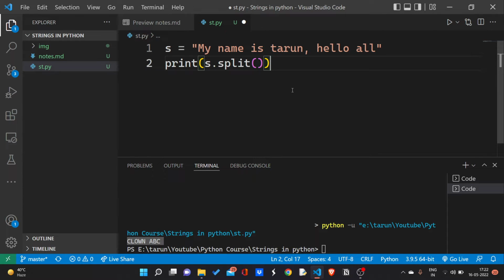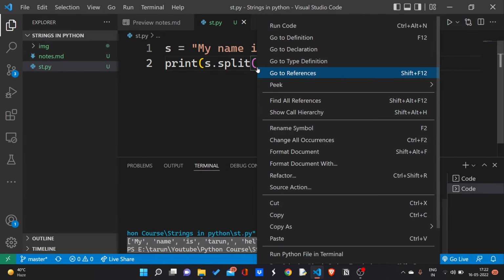You will see the output. I am getting a list of strings. As you can see, I am getting "my". After that the string got split, and I get "name". After that it got split, and I get "is". After that there is a white space, so it split and I got "Tarun,". After that there is another white space, and again the string gets split, and I get my whole output like this.